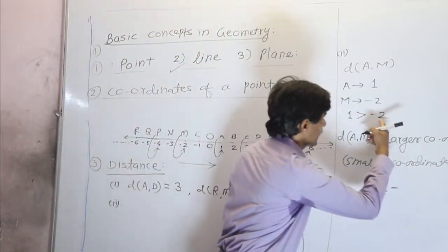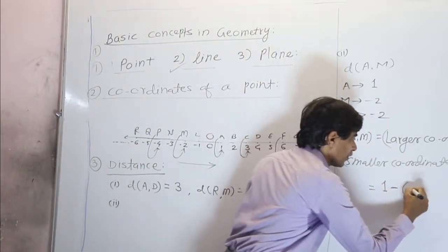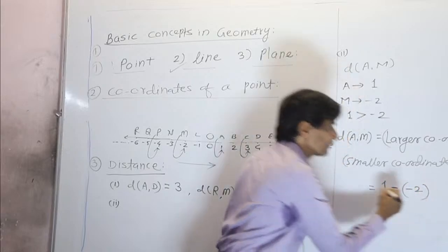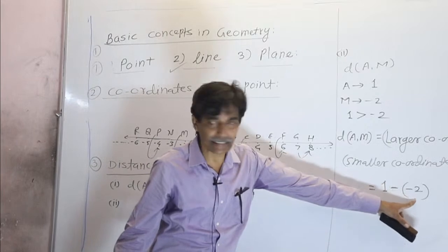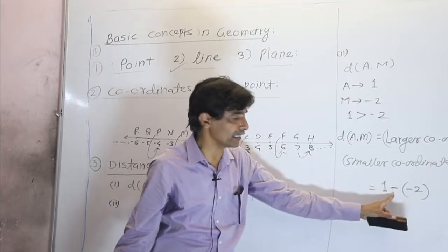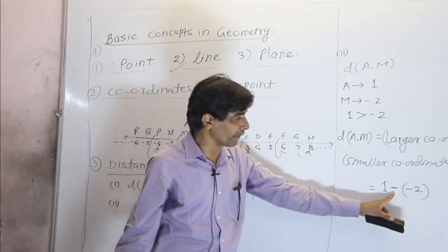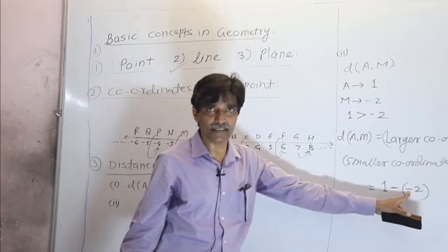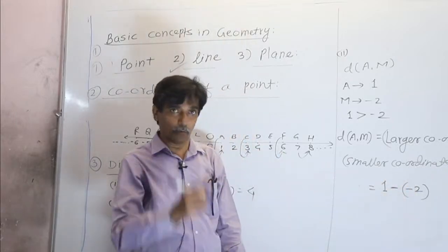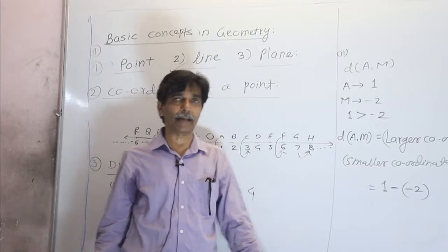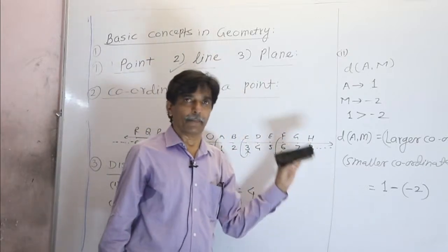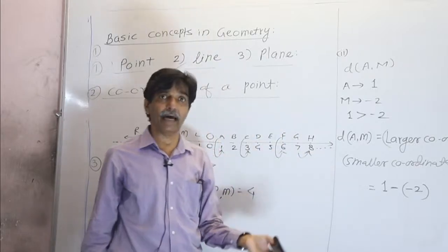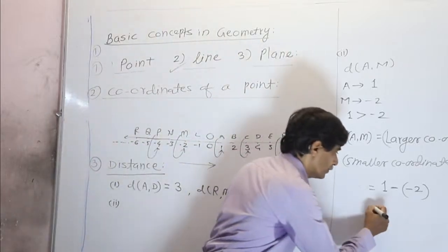Again, the smaller coordinate is minus 2; since it is negative, we put it in brackets. As we know, this bracketed term is multiplied by this minus sign, so we have to multiply the signs first and then the numbers. Always remember, while opening the bracket, first perform the product of the signs and then the numbers.